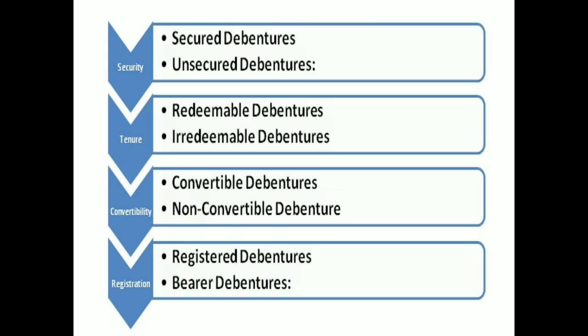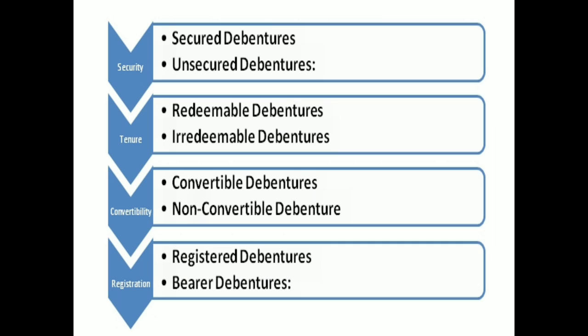Unsecured debentures are those where there is no mortgaging and no charge on assets. Such debentures are unsecured and they do not carry any charge on the assets of the company. They are mere promises to pay without any security.